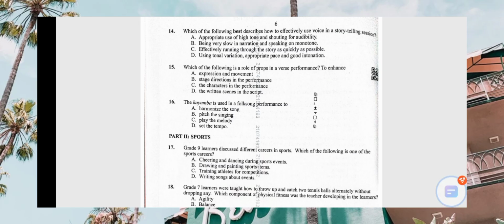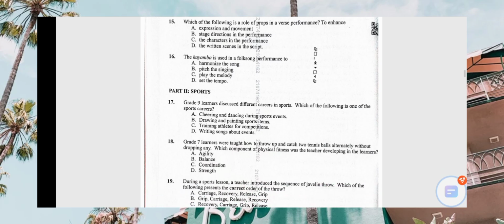Number 16, kayamba is used in a folk performance to A, harmonize the song, B, pitch the singing, C, play the melody, then D, set the tempo. Kayamba, do you know kayamba as a percussion instrument? Kayamba is a percussion instrument which is shaken. So what is the role of kayamba? It is just to set the tempo. That is number D as the correct one.